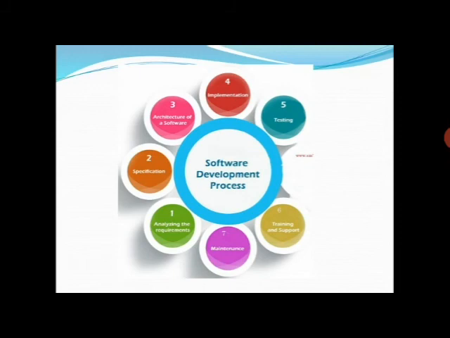Sixth step is training and support. Training and support means if the software is working, all the other languages, all the support, all the internet based apps, that is known as training and support.